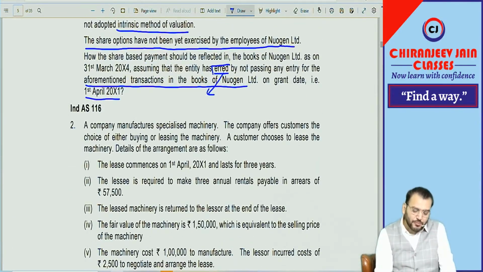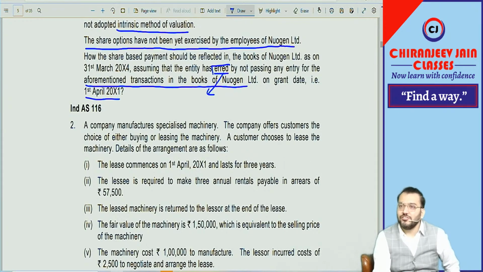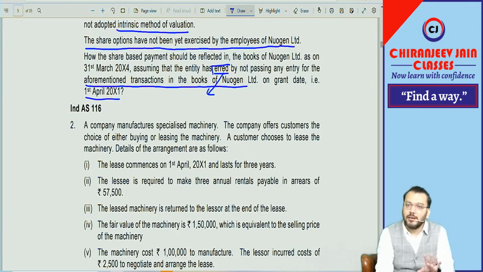The next question is for Ind AS 116. This is nothing but lessor accounting. Lessor accounting, you remember? Accounting in the books of lessor for finance lease. You remember, lessor can be a manufacturer or non-manufacturer. I have said as per ICAI solution, whenever the question is silent, what should we assume? Manufacturer, as per one of the questions given in the ICAI solution. However, I have said if time permits and the question is silent, you can also give an alternative solution.